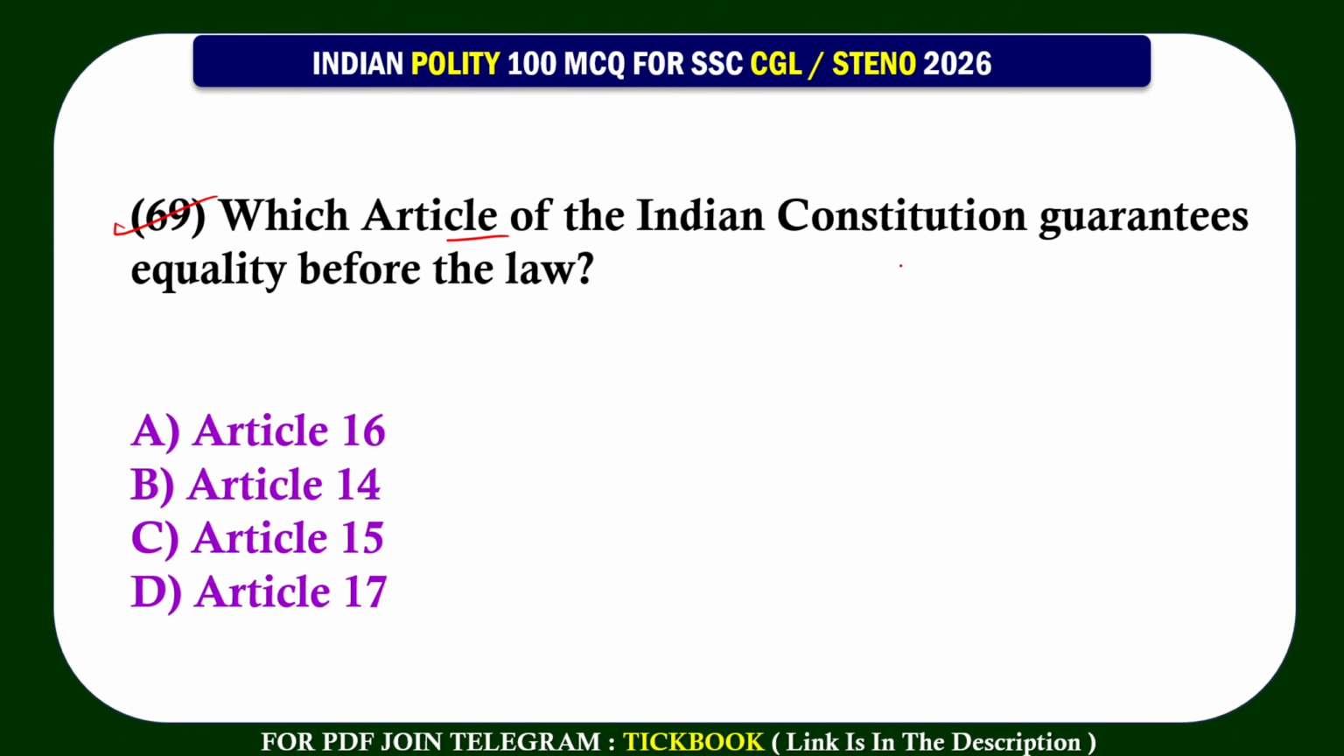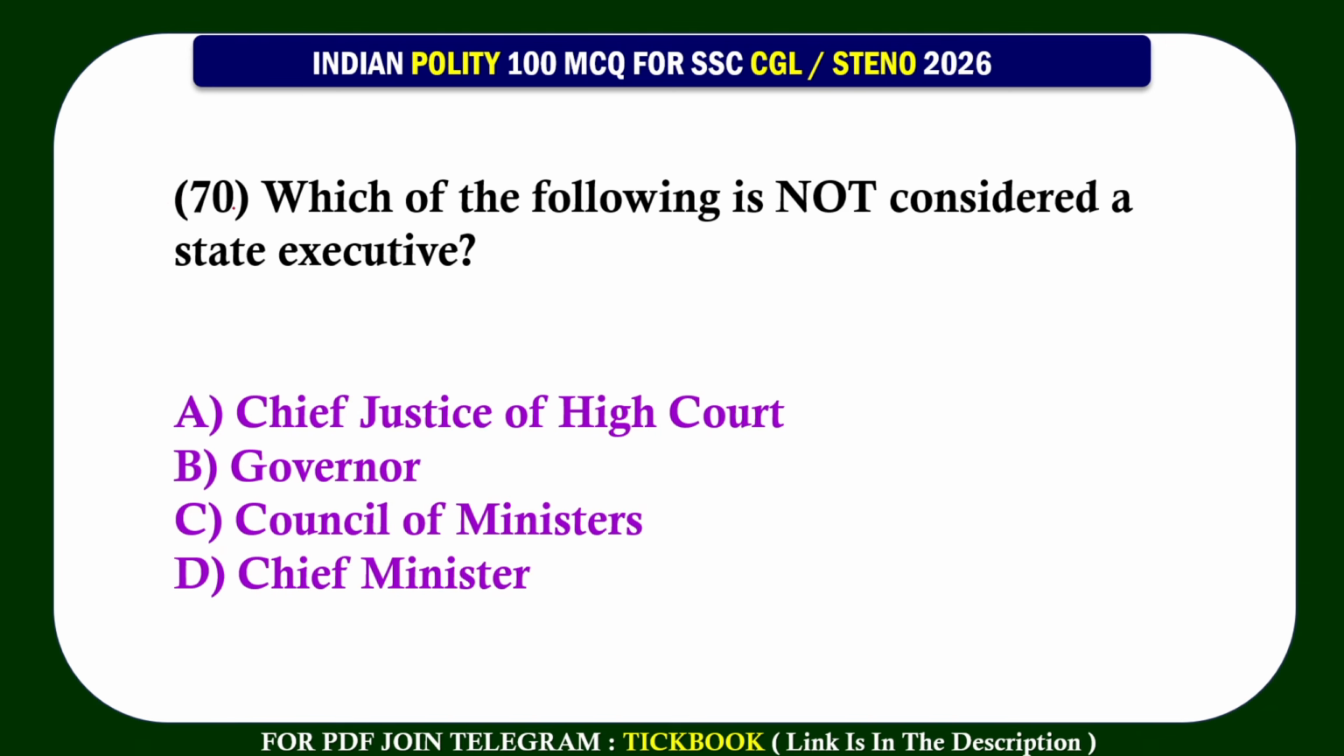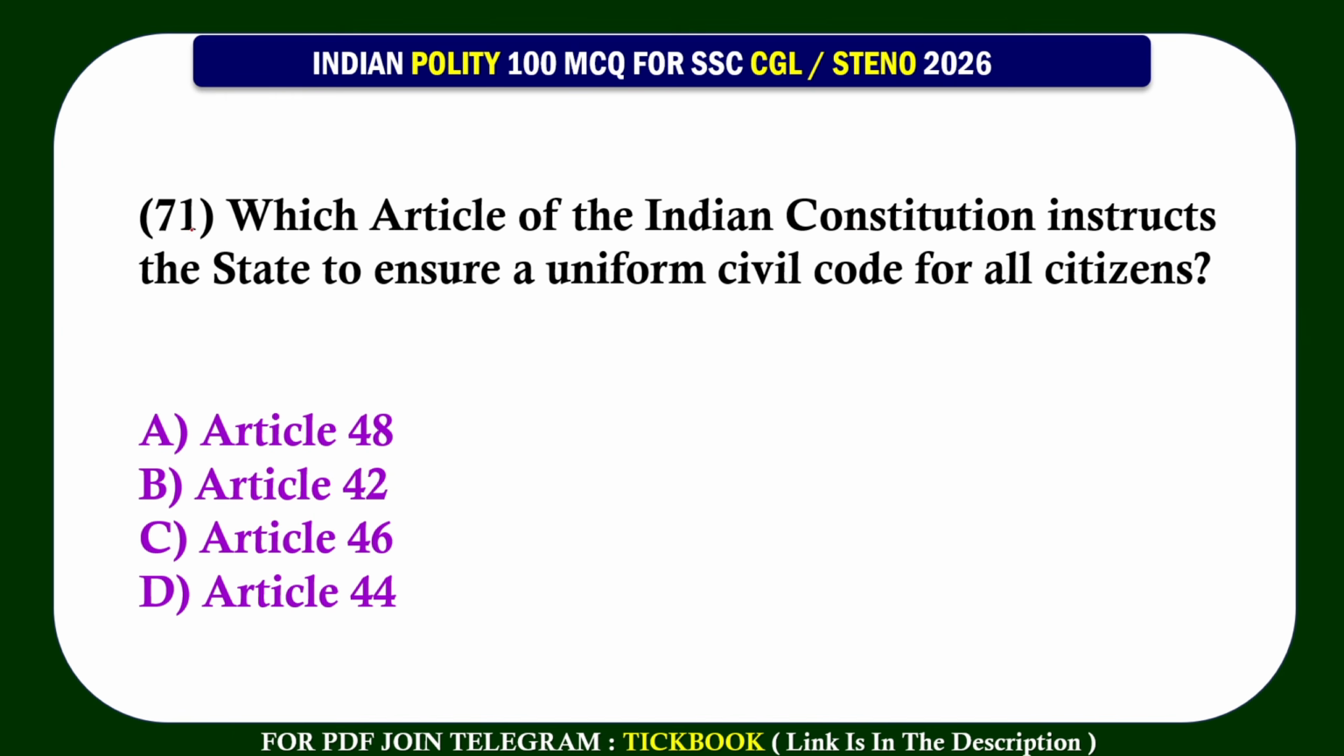69. Which article of the Indian Constitution guarantees equality before the law? Option number B, Article 14. 70. Which of the following is not considered a state executive? Option number A, Chief Justice of High Court. 71. Which article of the Indian Constitution instructs the state to ensure a uniform civil code for all citizens? Option number D, Article 44.